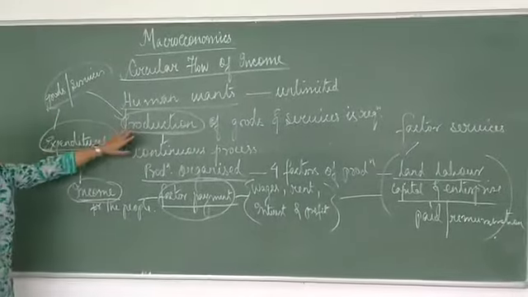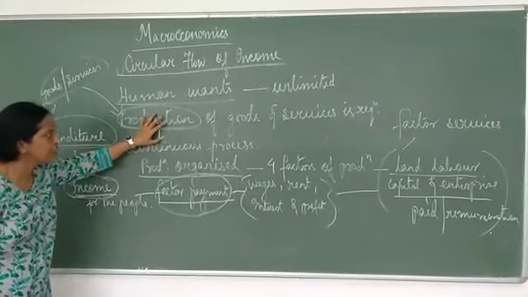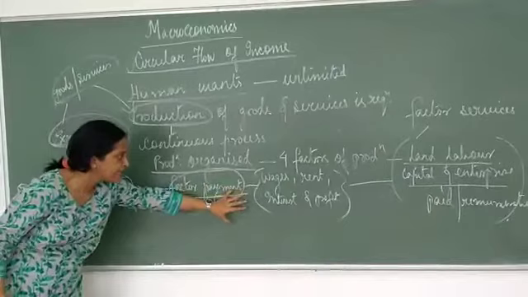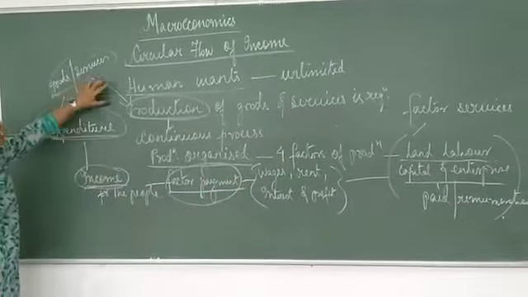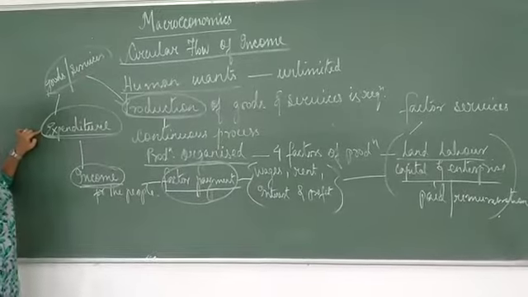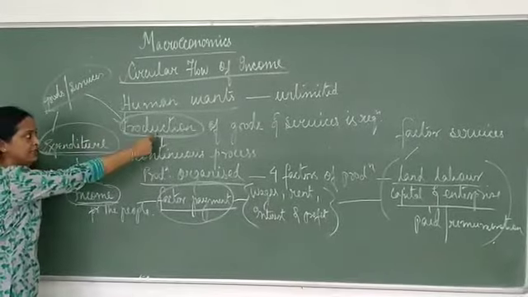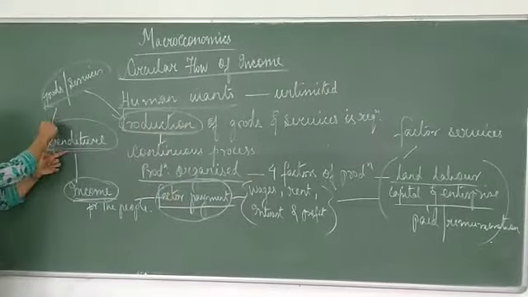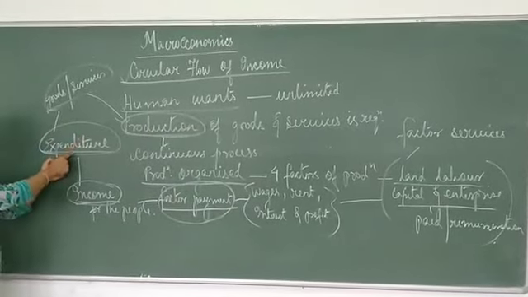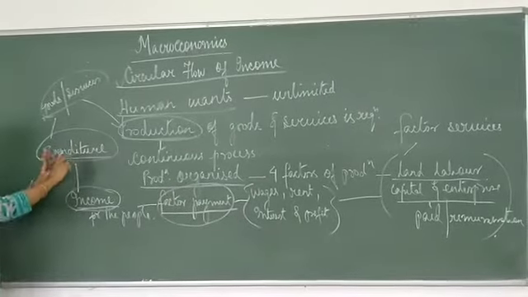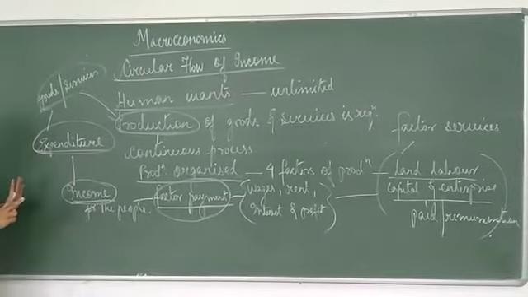Now you see, whatever income was generated here, that income was distributed amongst the factors, and that income is again going back to the production house in the form of expenditure. So income is generated, income is distributed, income is going back to the production unit in the form of expenditure. I hope this part is clear.